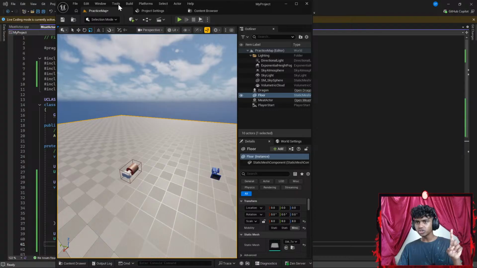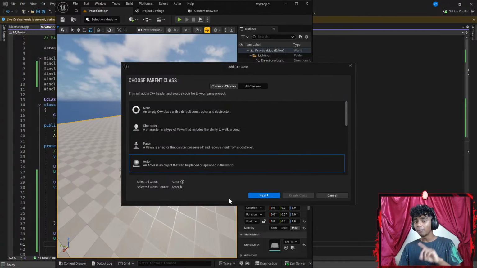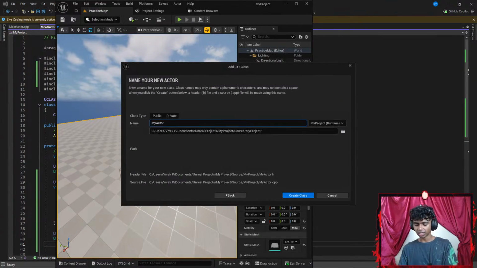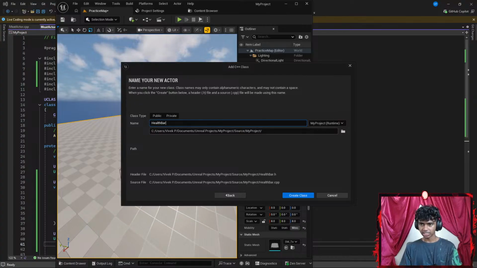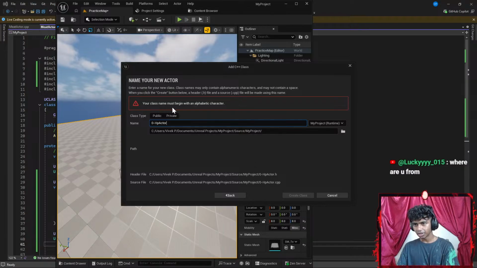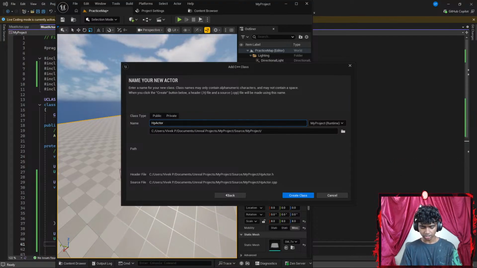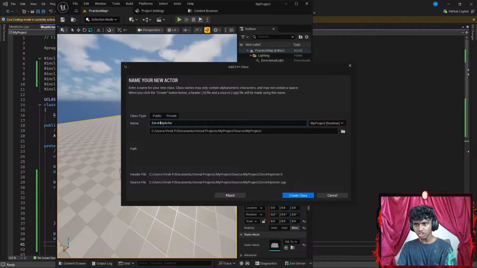Okay, so I'm gonna go up to Tools and then go to New Class. Let's go with an Actor class. Let's go ahead and call it something like HealthBar. There we go. Actually, I might go with something like 0HP Actor. Okay, perfect. Okay, your class name must start with an alphabetical character. Oh, I see. Maybe I go with something like ZeroHP. There we go, ZeroHPActor.